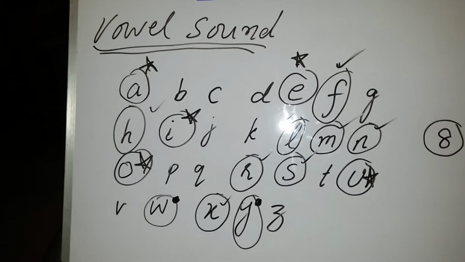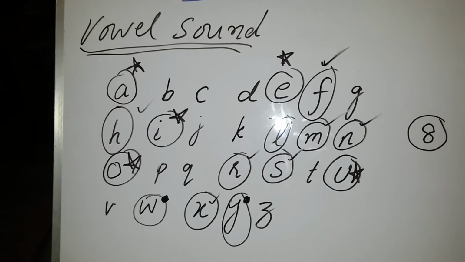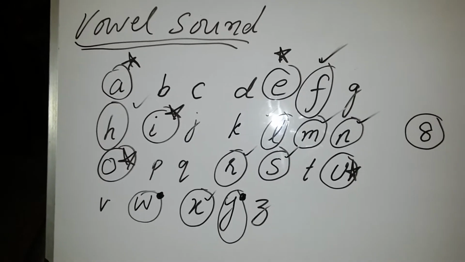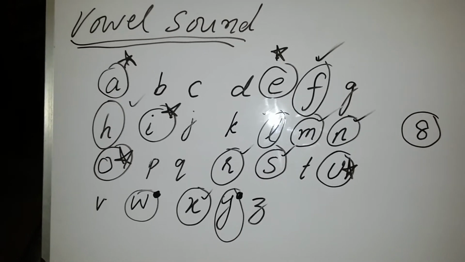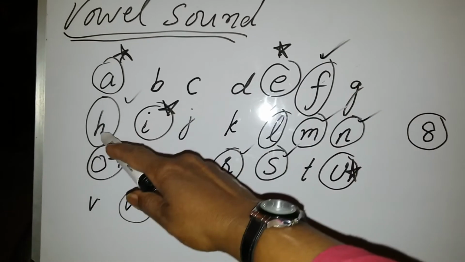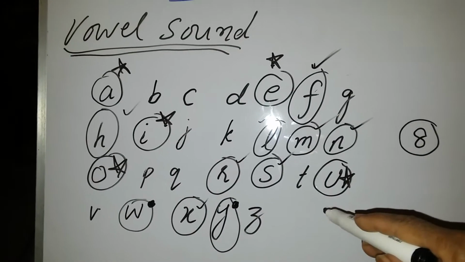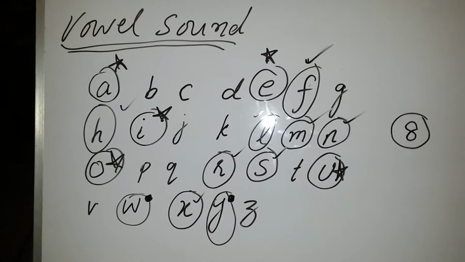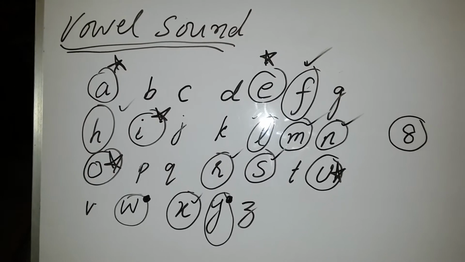Always remember, the vowel sounds are more important than vowels, because each and every alphabet which gives you the sound of A will be considered a vowel sound. When we write any word, there must be one or more vowels in a word. Similarly, if the word starts with these types of consonants which give you the sound of A, they will also be considered vowel sound. Now I will write some examples in front of you, and all things will be clear, inshallah.